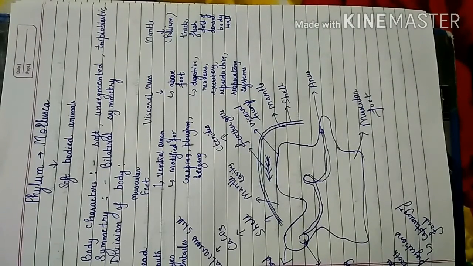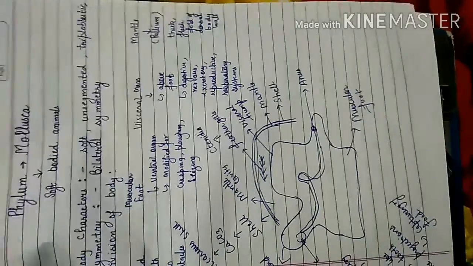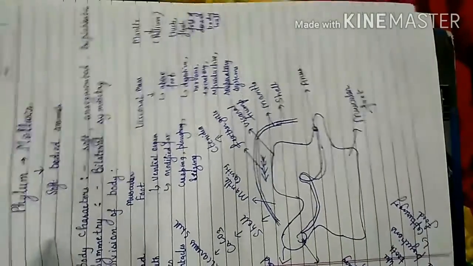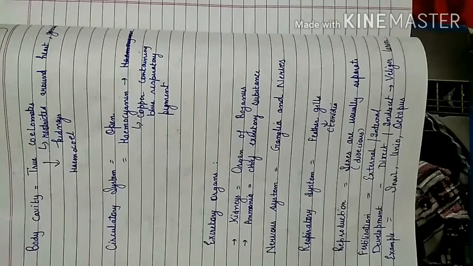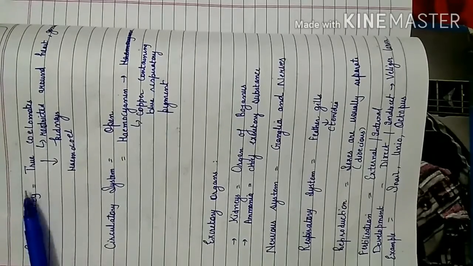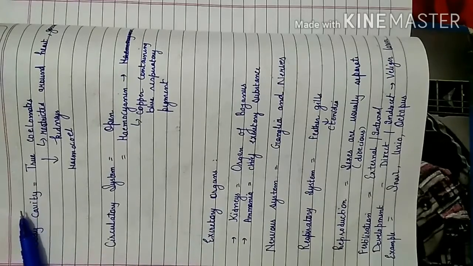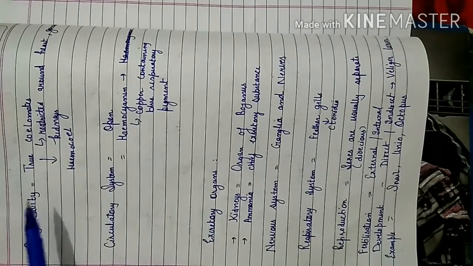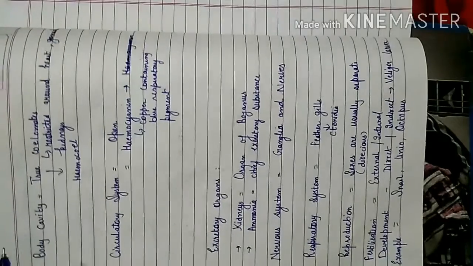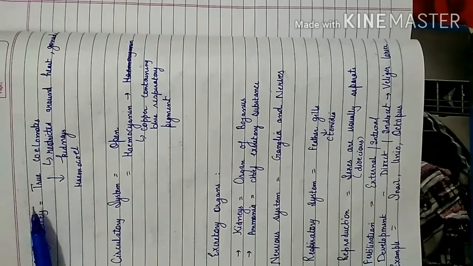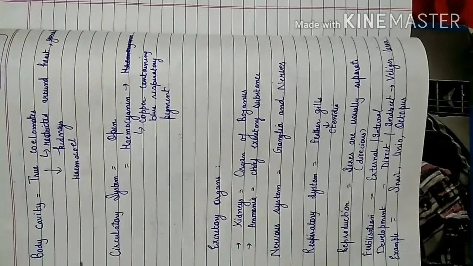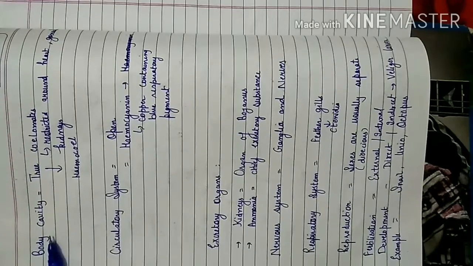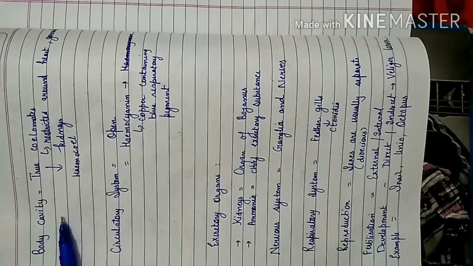So let us see other features also. Their body cavity: they are true coelomates, and this coelom is restricted around the heart, gonads and kidneys, and they have a hemocoelom cavity. So the body cavity is true coelom.